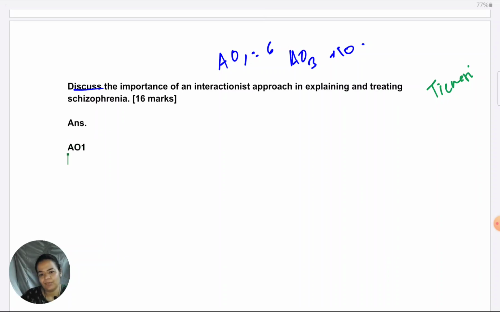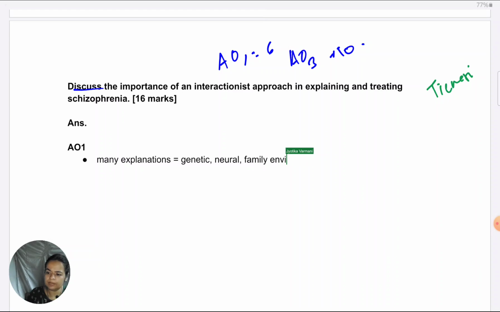First, to just give a one line intro to interactionist perspective, you could begin effectively with: many explanations are available for schizophrenia: genetic, neural, family, environment related, and psychological like cognitive errors, etc. So today, researchers believe none can be taken in isolation to understand schizophrenia.